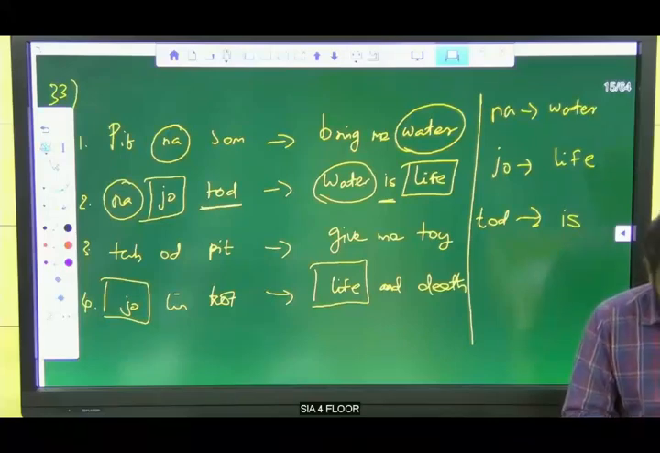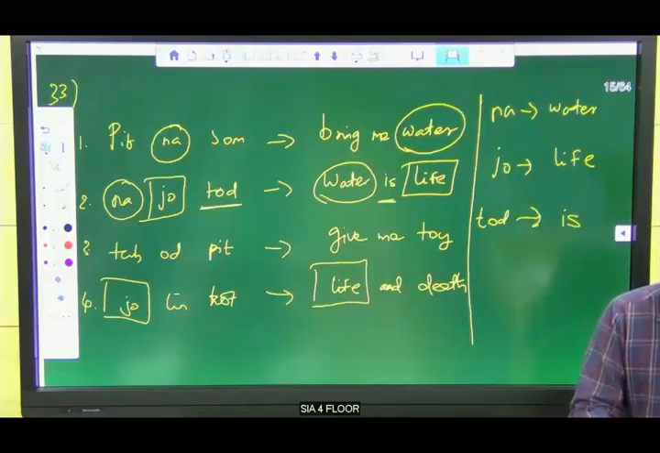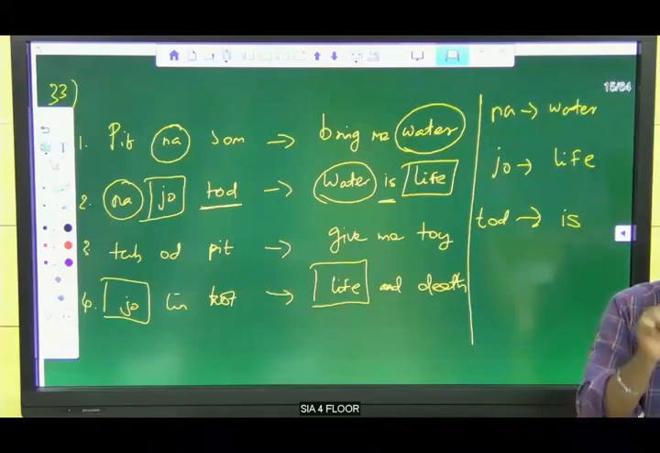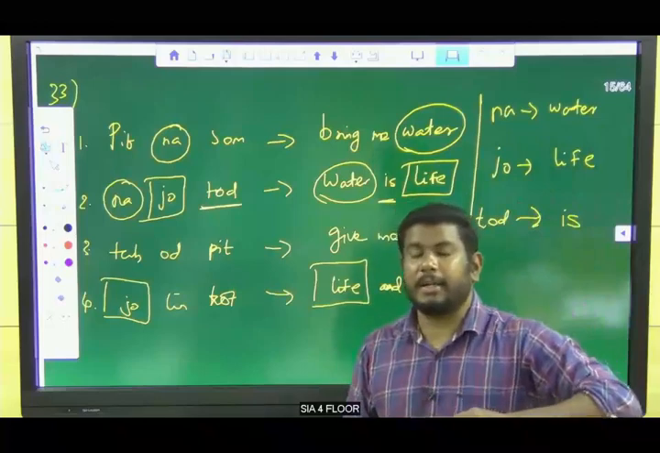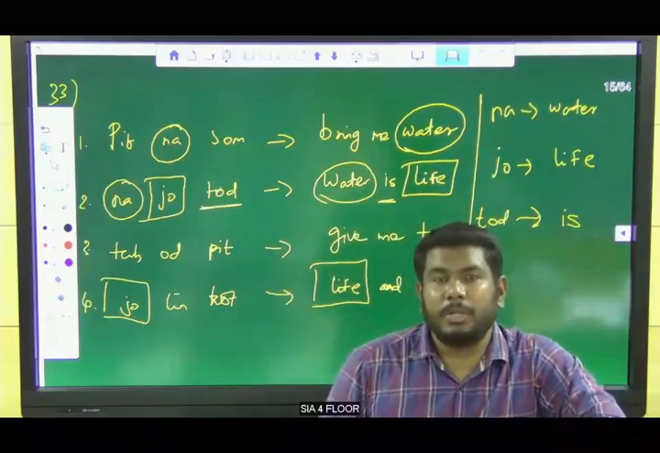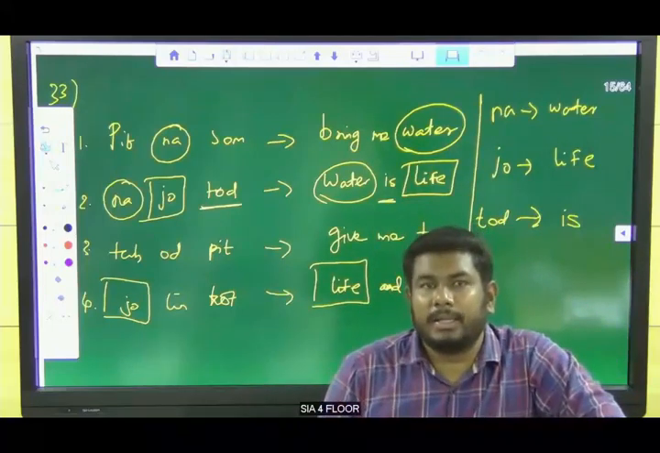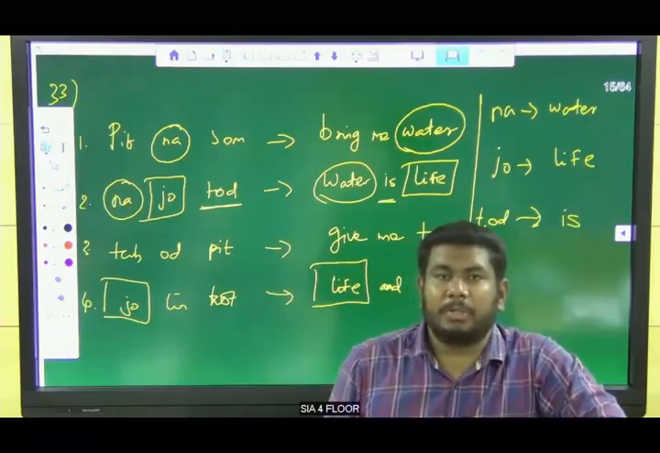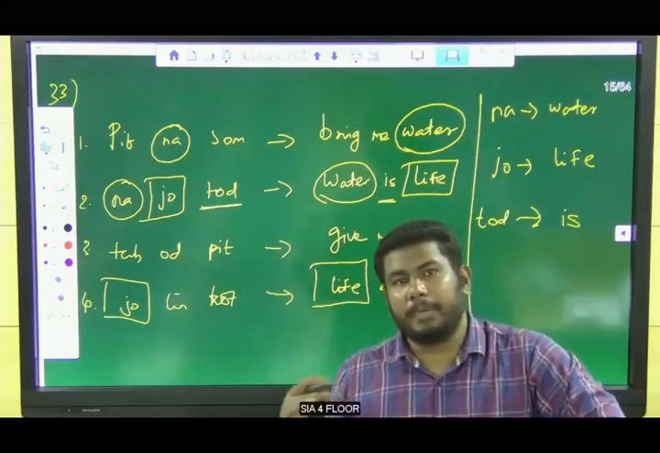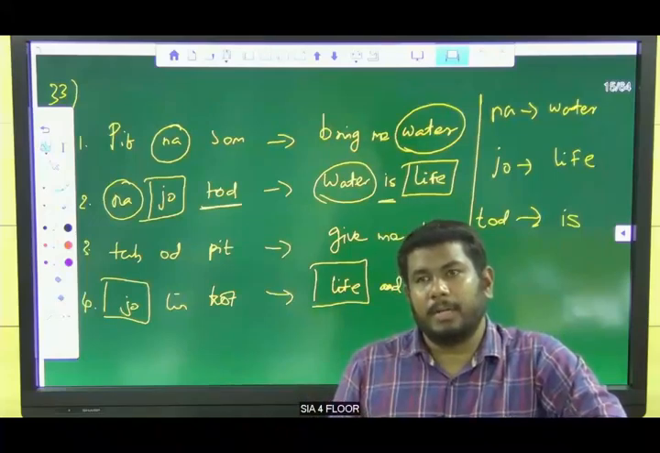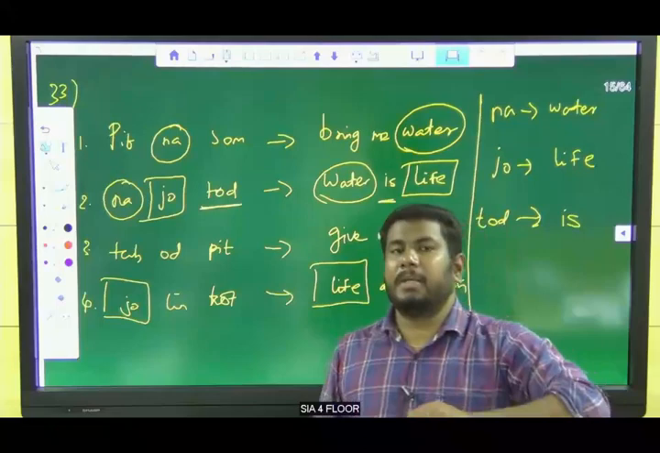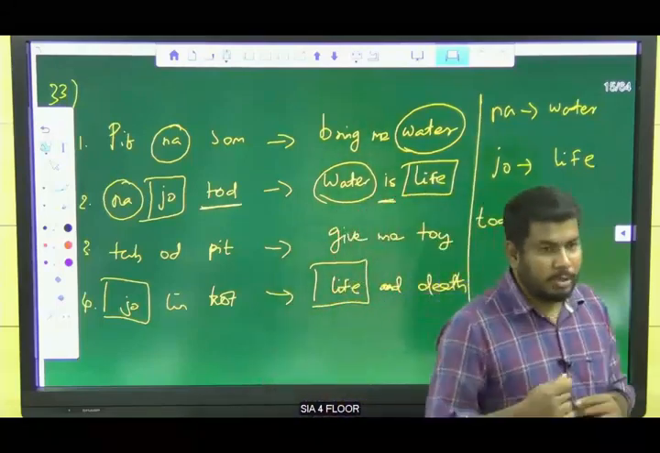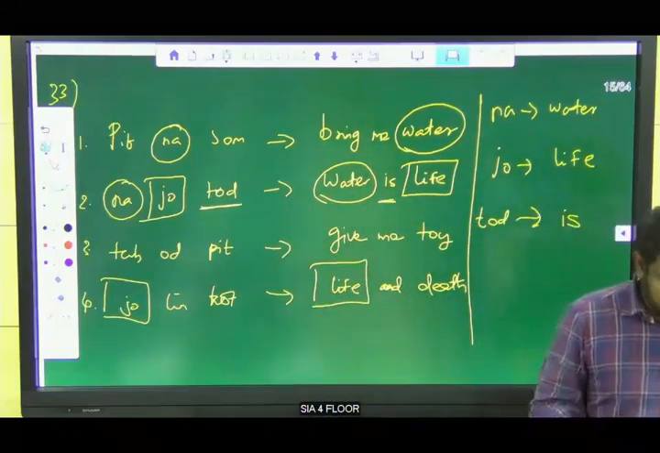43rd problem, 47 also. We need to know we can multiply by 1001 to get the value. Yes, Aishwarya. For the 47th question, it is an identity, right? 1001 is the identity. So any three letters or numbers multiplied with 1001, we will get the same letters repeated twice. For example, 986 into 1001 means 986986 will be the result. So 1001 is our identity.